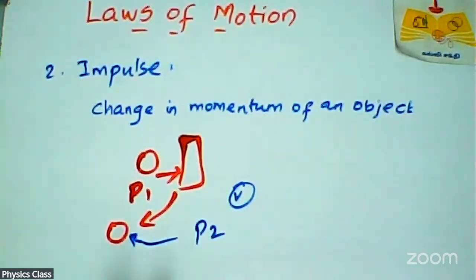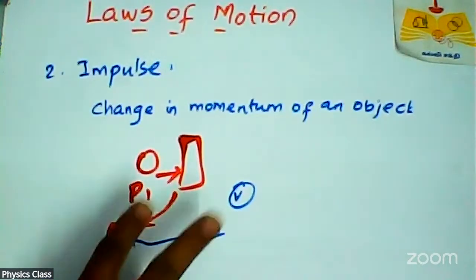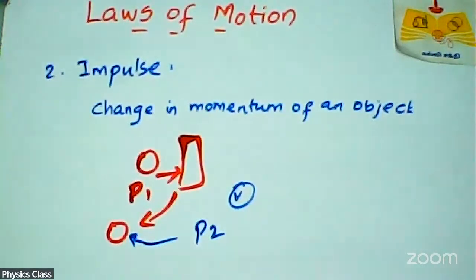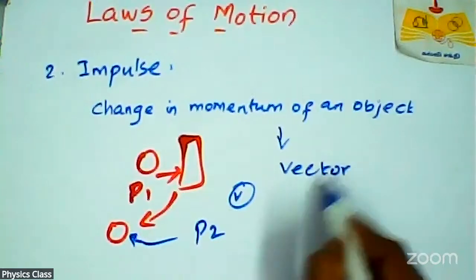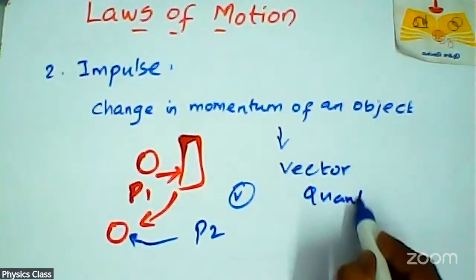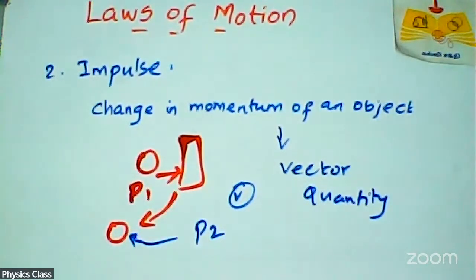So this change in momentum of the object is called impulse. It is also a vector quantity, because it also has mass into velocity.